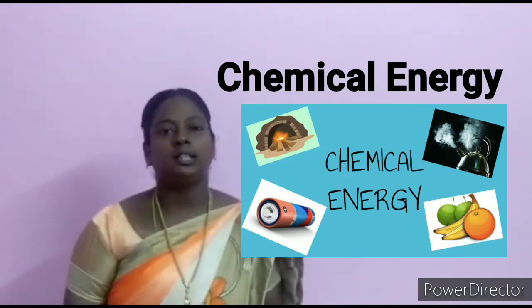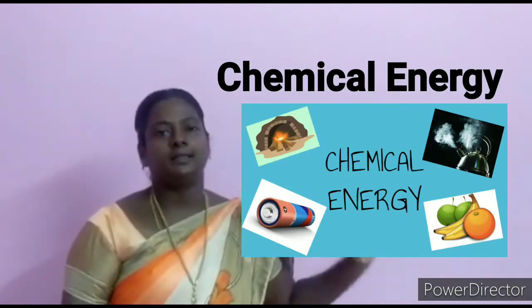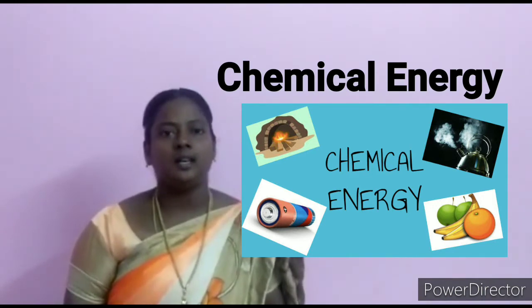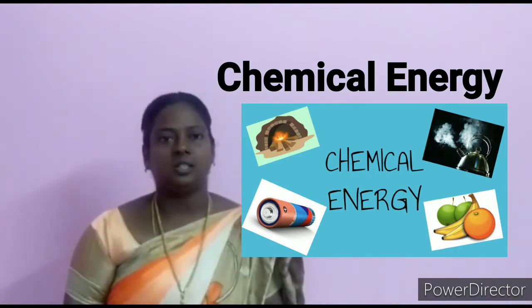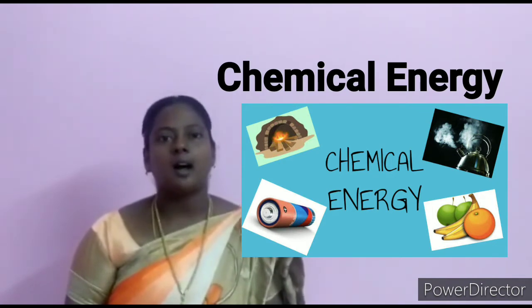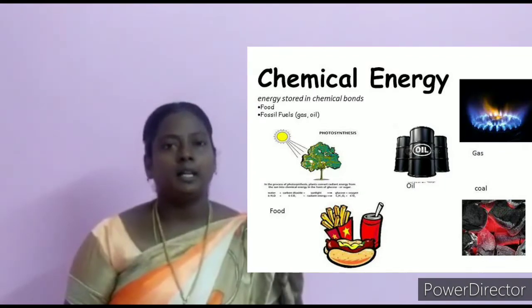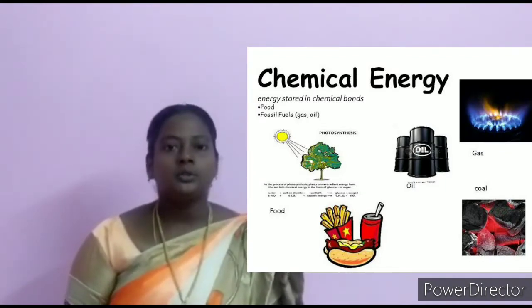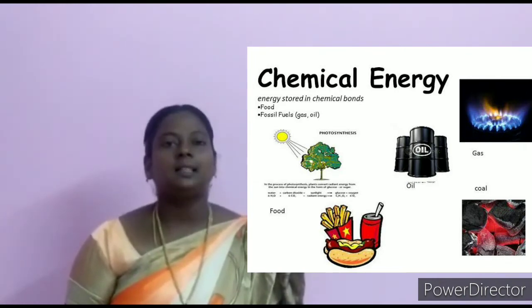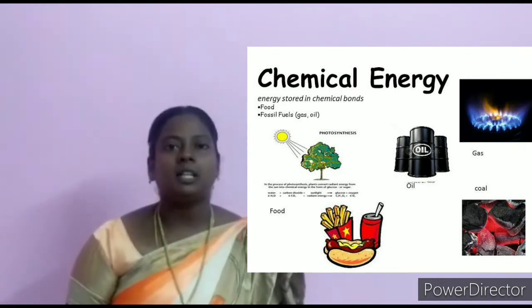Now we are going to learn about chemical energy. CHEMICAL, chemical energy. ENERGY, chemical energy. So what is chemical energy, students? Chemical energy is the energy stored in a substance that is released during a chemical reaction.